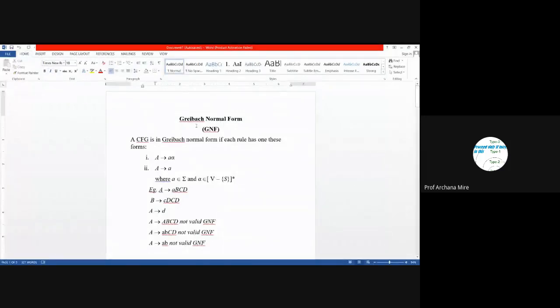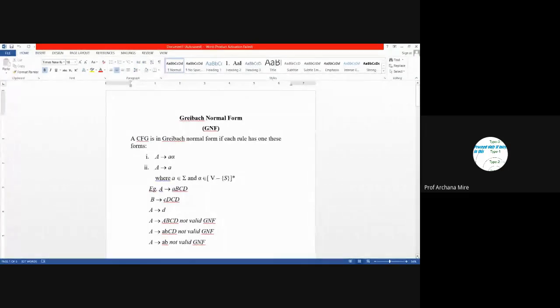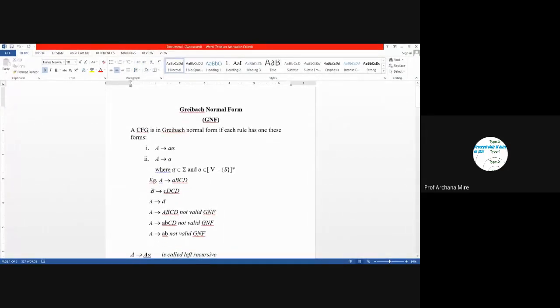So in the last lecture, we have studied Greibach normal form. Let's revise what exactly is Greibach normal form. A Greibach normal form accepts two types of production rule. One is this, A leading to aα. It means the leftmost symbol of the production should be strictly a terminal symbol, and except this leftmost symbol, all remaining symbols should be non-terminal symbols. So this is one of the valid production rules of GNF. Or another production rule which is common in CNF and GNF is a single non-terminal leading to a single terminal symbol.